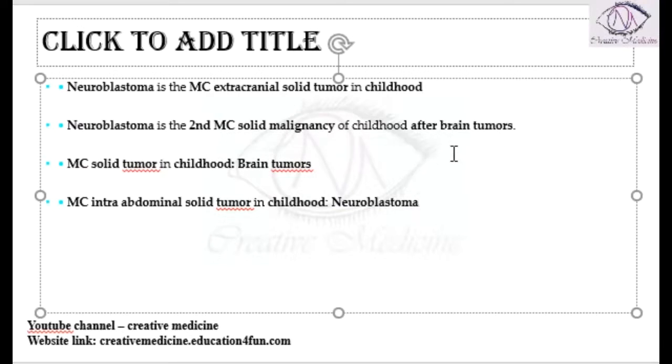So, the first most common solid malignancy in children is brain tumor. After brain tumor, the second most common solid malignancy of childhood is neuroblastoma. Then, the most common intra-abdominal solid tumor in childhood is neuroblastoma.